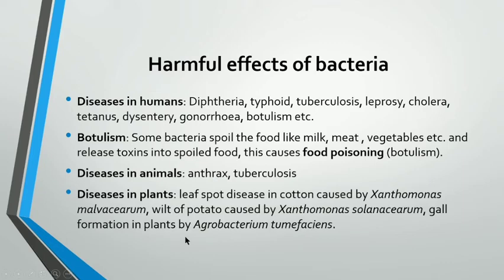Gall formation in plants is caused by Agrobacterium tumefaciens. This is the bacterium by which gall formation takes place in the plants. So these are the diseases of the plants and the names of the bacteria. So these are the harmful effects of bacteria.